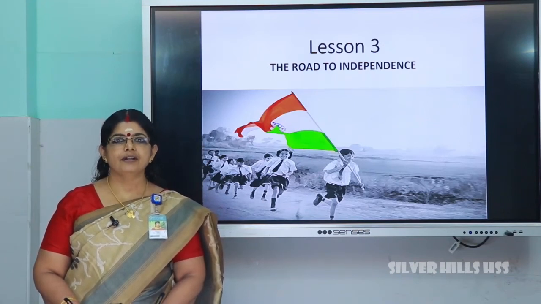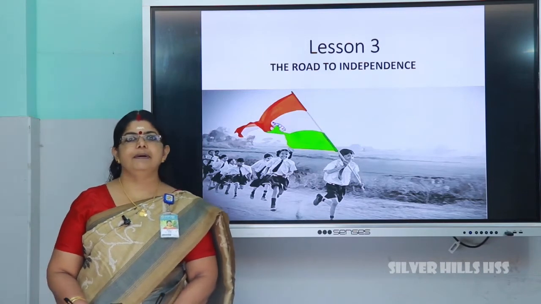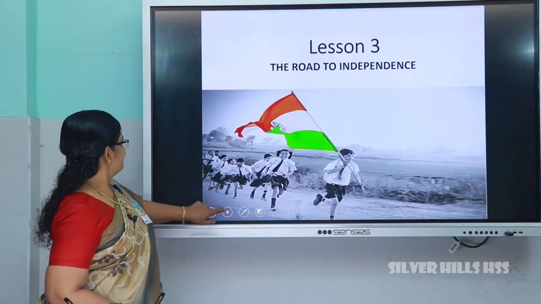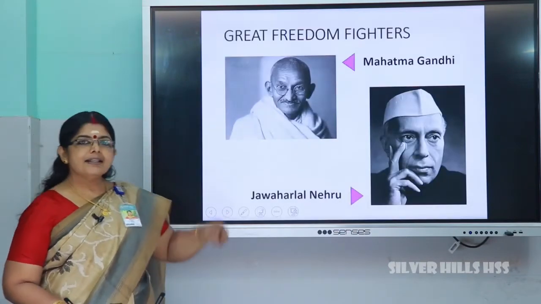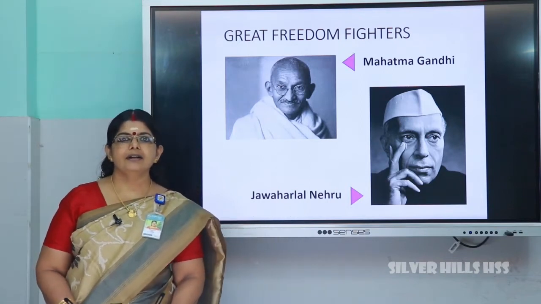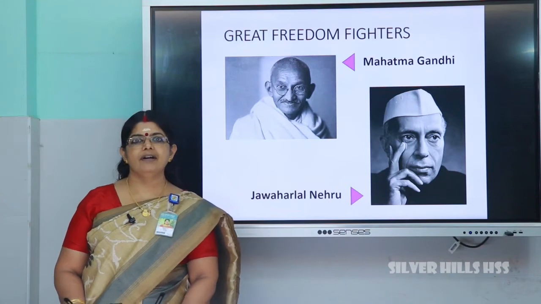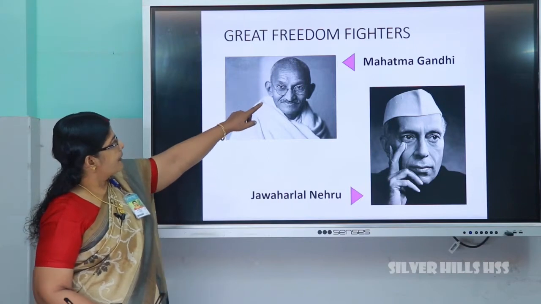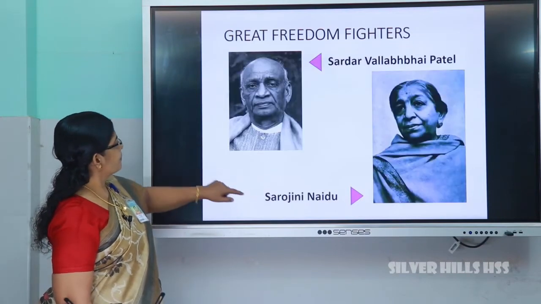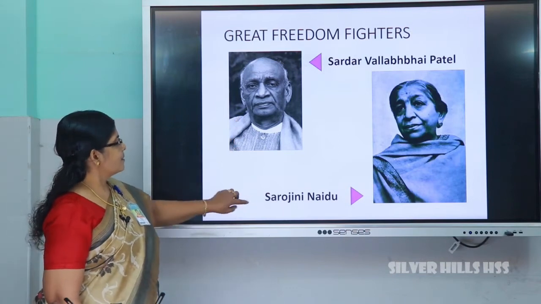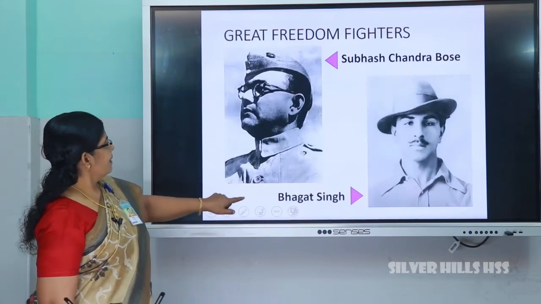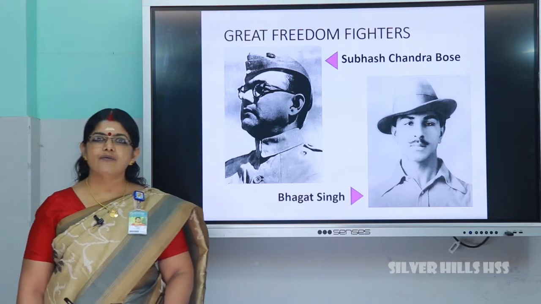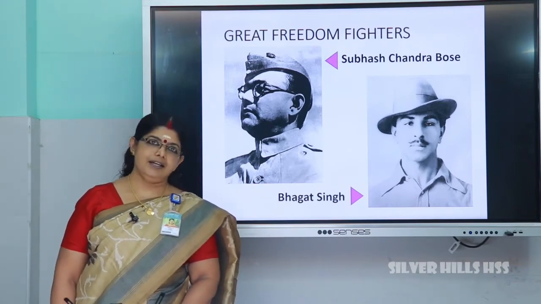Last class we completed the second lesson. Today we are moving on to the third lesson, Road to Independence. In this lesson we will study great leaders who fought for the freedom of our nation. Look at the pictures given here. Mahatma Gandhiji, Jawaharlal Nehru, Sardar Vallabhbhai Patel, Sarojini Naidu, Bhagat Singh and Subhash Chandra Bose are some of the great leaders who fought for the freedom of our nation.